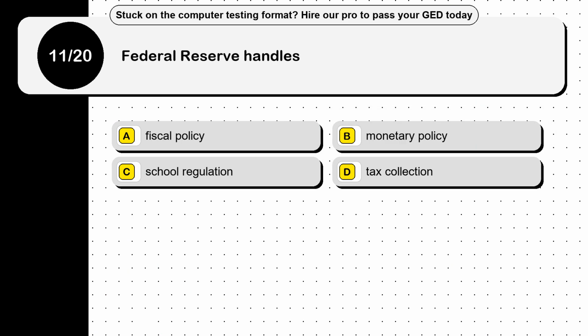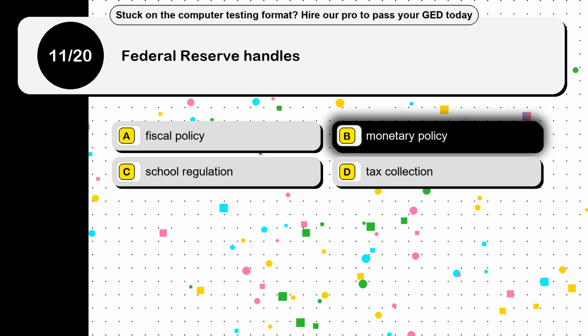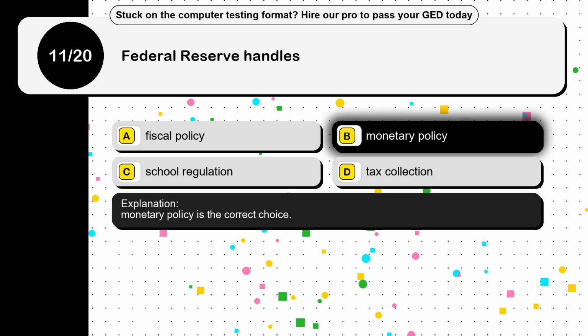Question 11. Federal Reserve handles. Option A, fiscal policy. Option B, monetary policy. Option C, school regulation. Option D, tax collection. The correct answer is option B, monetary policy. Monetary policy is the correct choice.